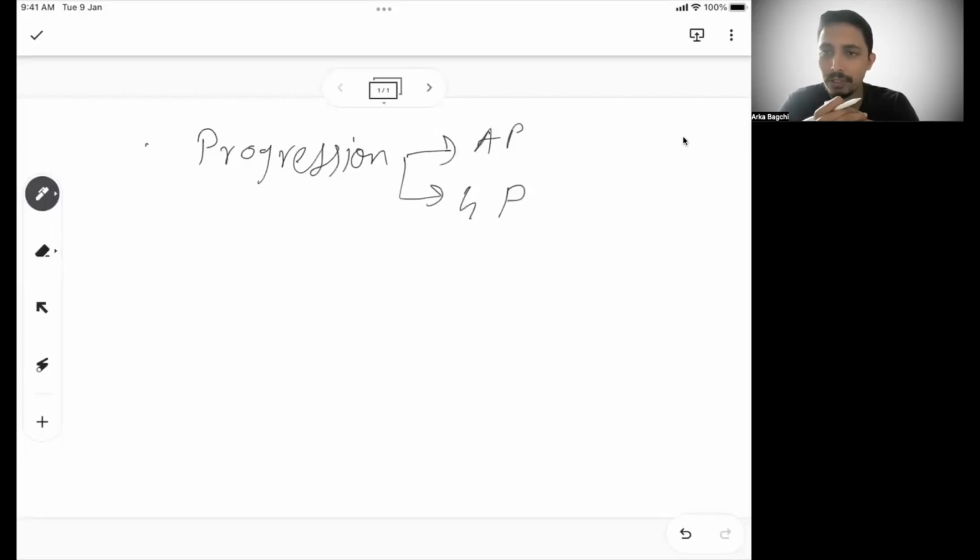Like we always do, we cover every topic in three sessions. The first session being the fundamentals. So today we are going to talk about the fundamentals, and the follow-up two sessions will do the problems. The first problem session will be focused on conceptual problems, level one, some level two kind of problems, that will help you cement your understanding of AP GP formulas and how we use them, when to use what formula kind of a scenario.